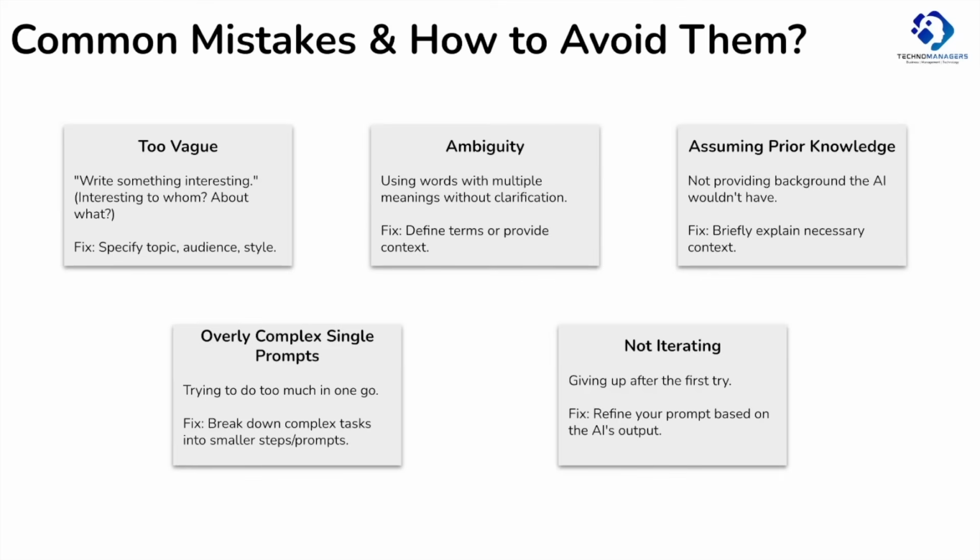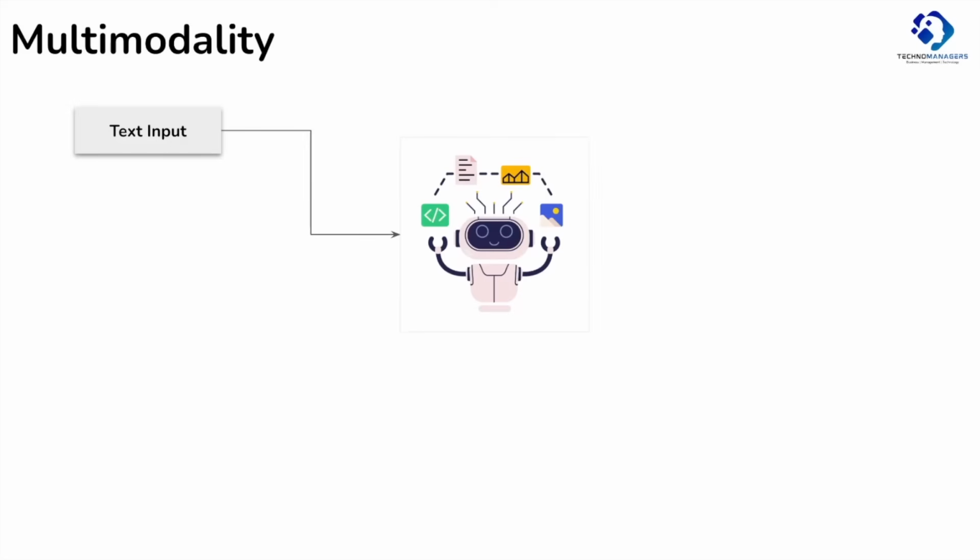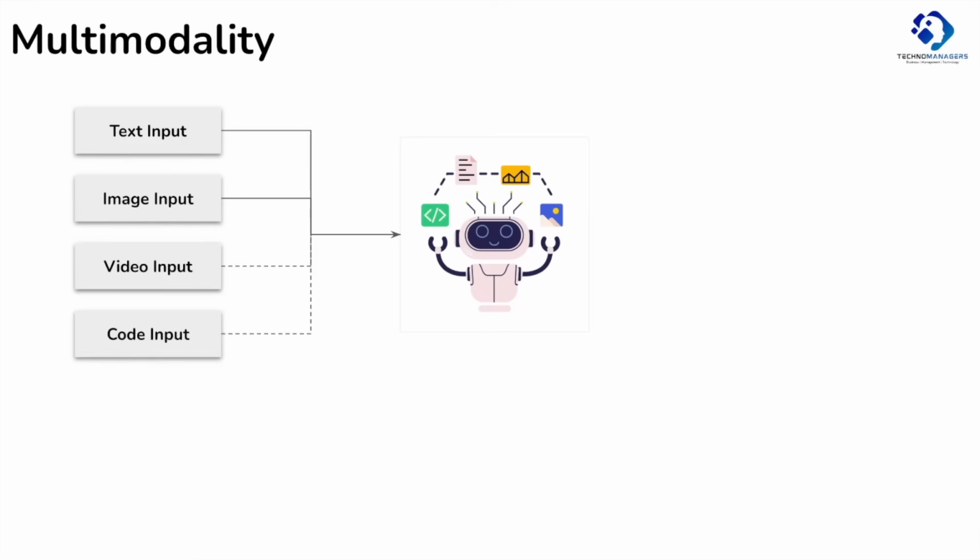Till now, we have talked about prompts which are related to text generation, but the same principles will be followed in case you are writing prompts to generate images. I hope you are able to get this. Nowadays, LLMs are becoming multimodal. But what does multimodality mean? Multimodality means that you can give multiple types of input in terms of a combination of text, images, videos, audio, and code. The model will be able to process all and give you output accordingly.